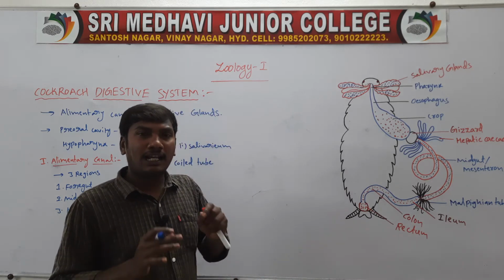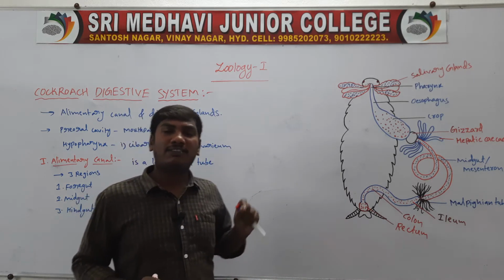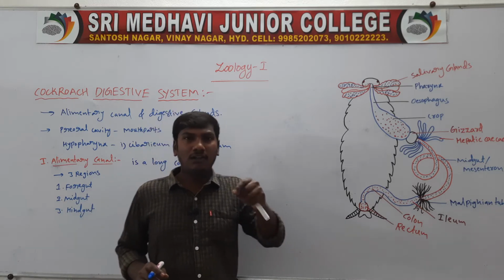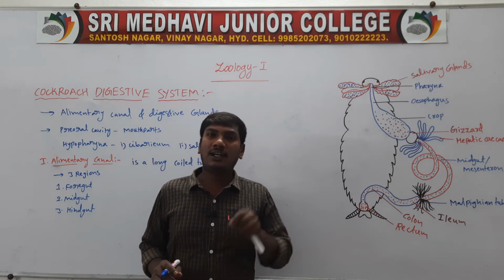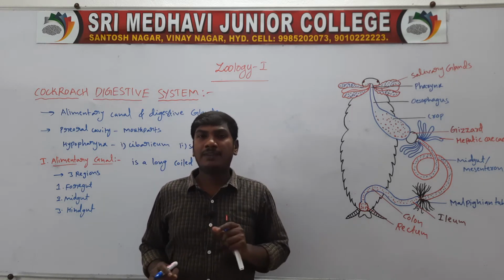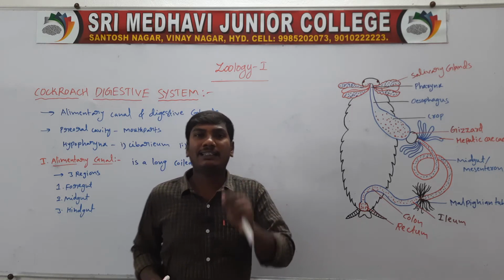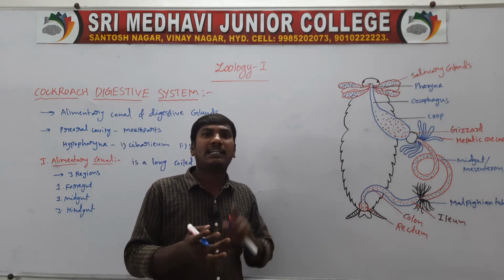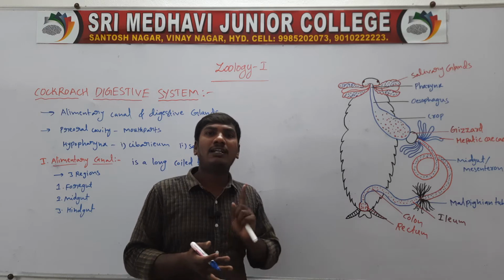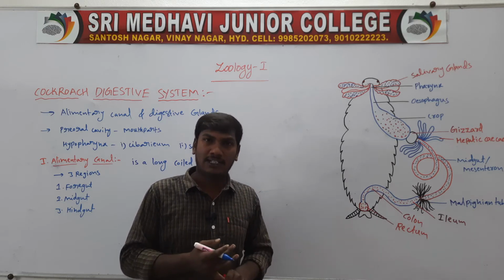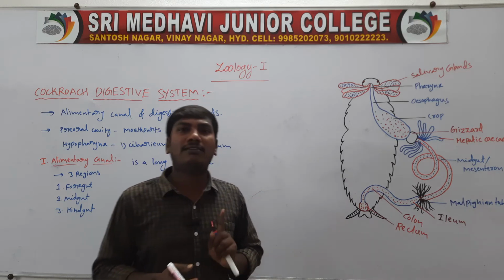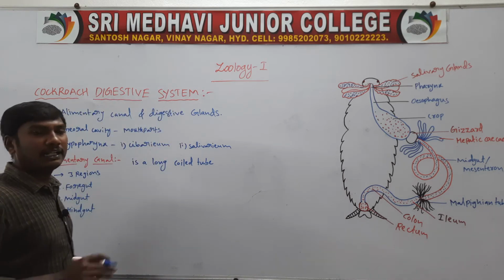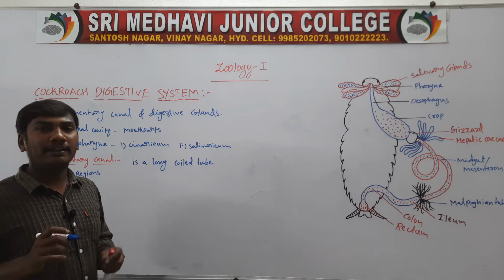Next one, the first heading, alimentary canal. The alimentary canal is a long coiled tube. Next one, it contains three regions. First one, foregut, second one, midgut, third one, hindgut. So they are the three regions of the alimentary canal: foregut, midgut and hindgut.